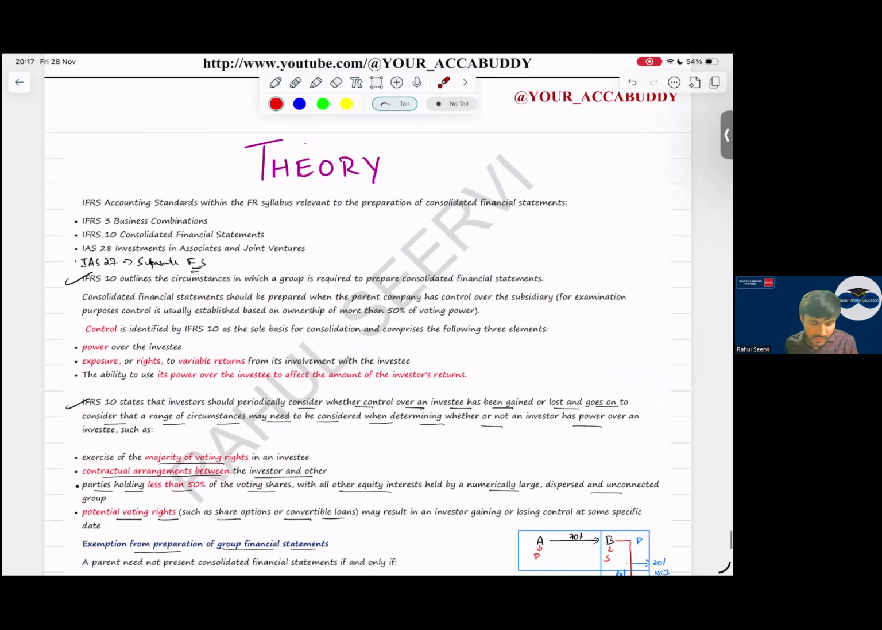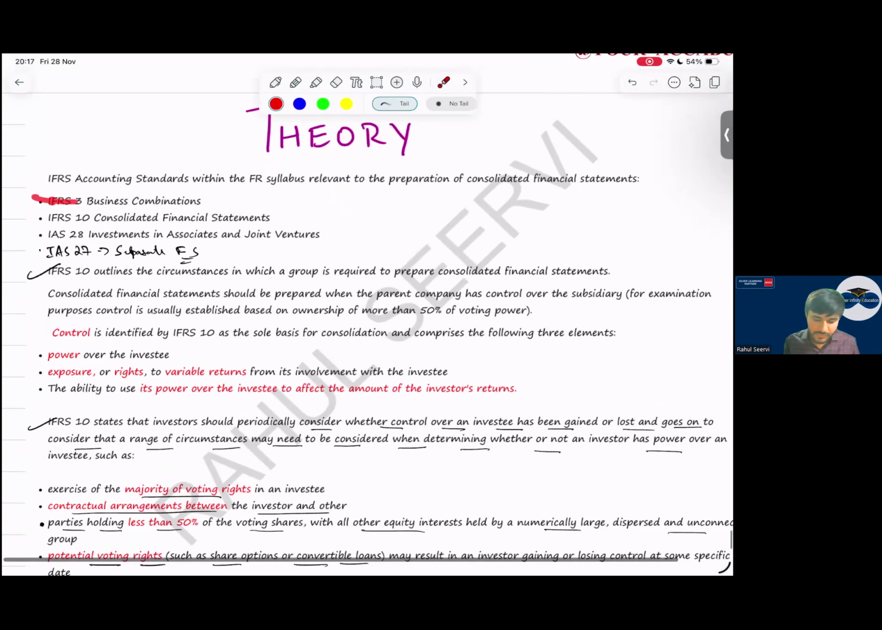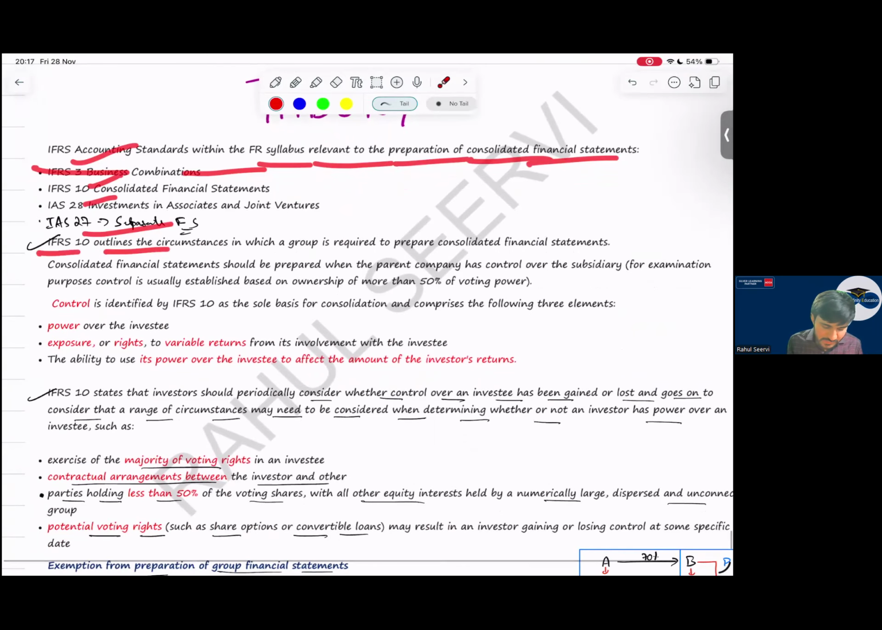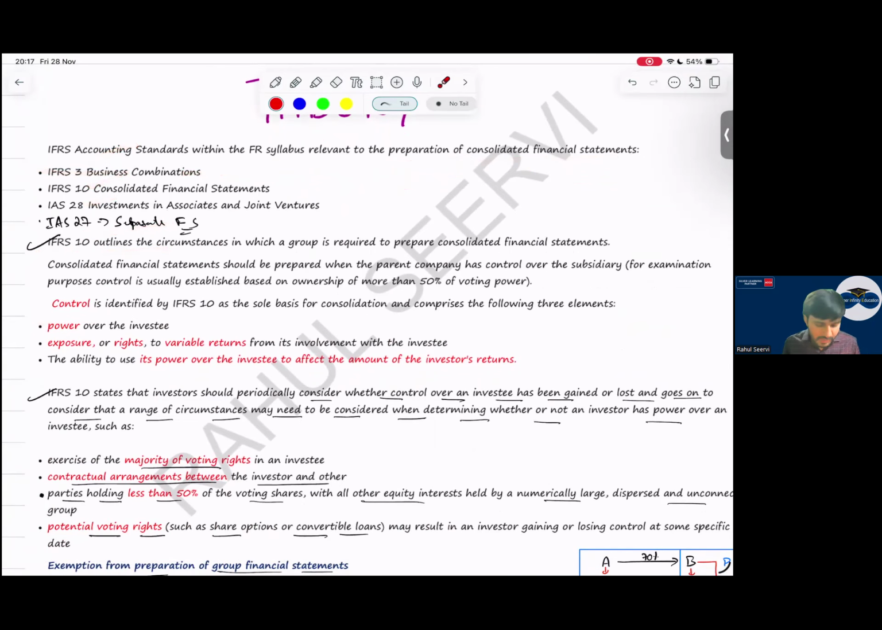See now. Theory. IFRS accounting standards within the FR syllabus relevant to the preparation of CFS: IFRS 3, 10, this, etc. IFRS 10 outlines the definition of control. Control means power over the investee, exposure or right to variable return. That means if the company is making profit, for me also profit. Company is making loss, for me also loss. Then ability to use power to affect the amount of return.